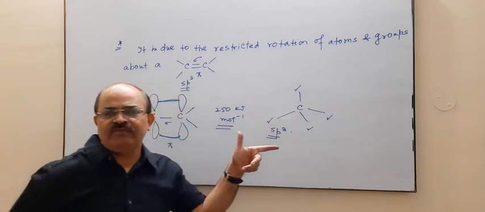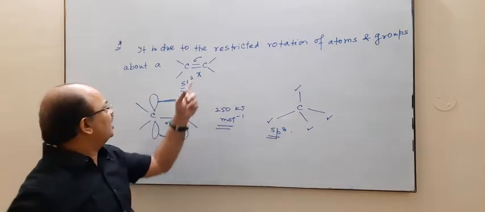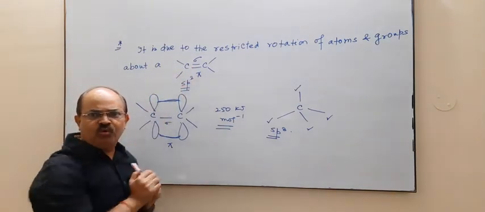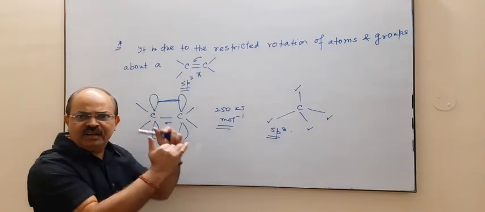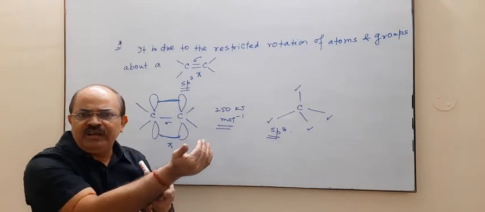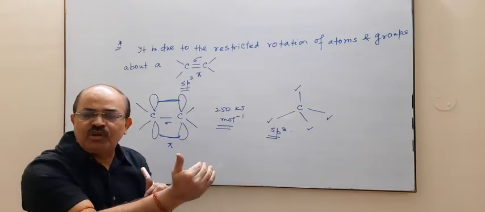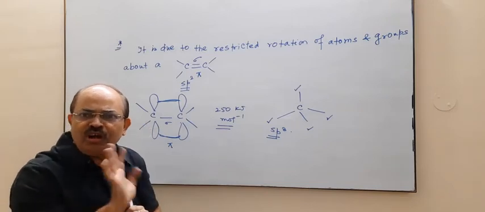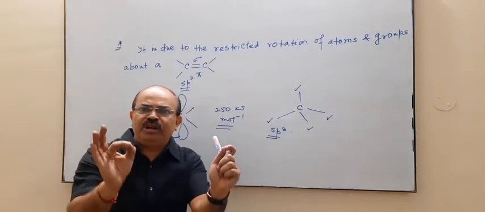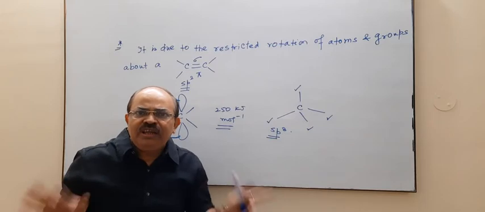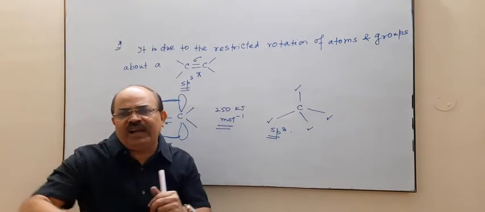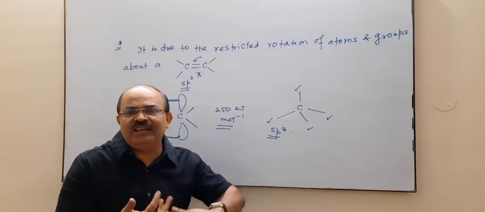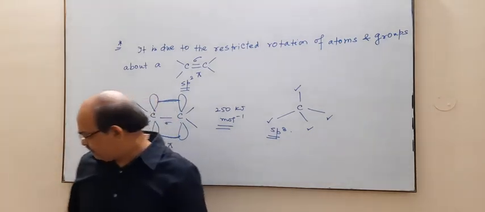So that there can be free rotation. If we want free rotation around a doubly bonded carbon, then we have to provide an energy equal to 250 kilojoule at room temperature, which is not possible at room temperature. That's why it will have two different spatial arrangements. One is cis, another is trans.